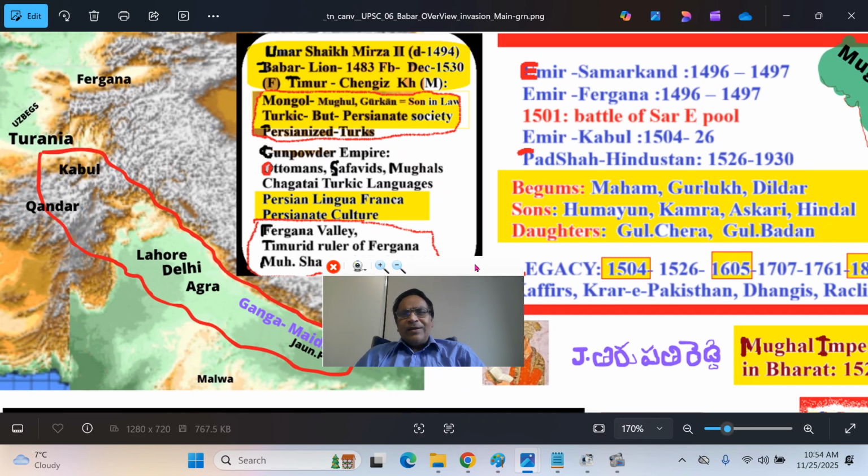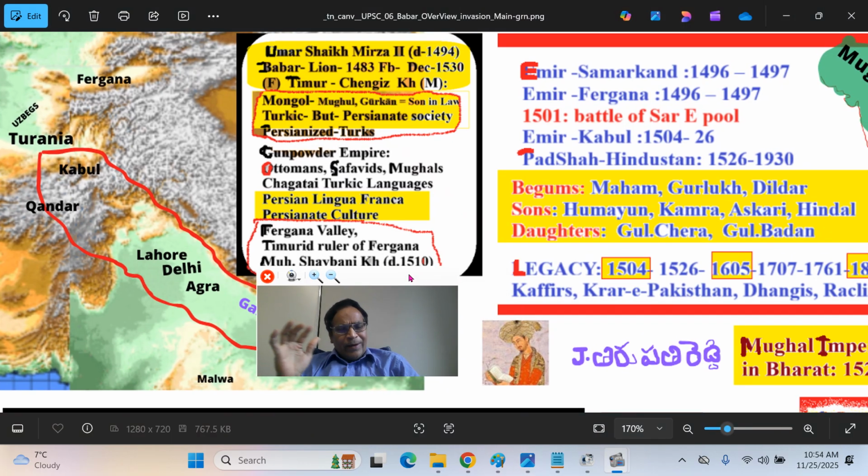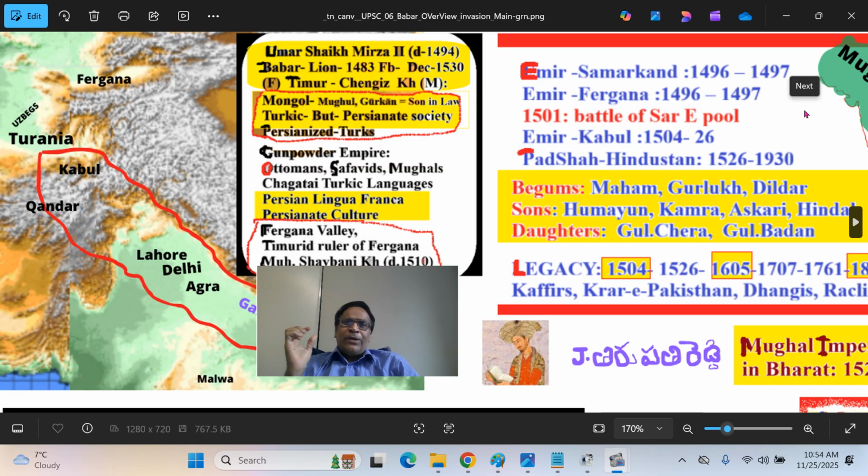Babar lost and gained Fergana, Samarkand, and Bukhara. Bukhara is on the western side, Samarkand in the center, Tashkent in the northern part. These are on the Zarafshan river that comes from the mountain region. So he was the Amir, a small ruler, like a Sultan or Nawab, of Samarkand from 1496 to 1497. I have not given the exact detail, and that doesn't matter. I don't want to confuse you by putting in so many years. He was finally overthrown in 1504 and came to Kabul, where he was lucky enough to establish a small emirate.